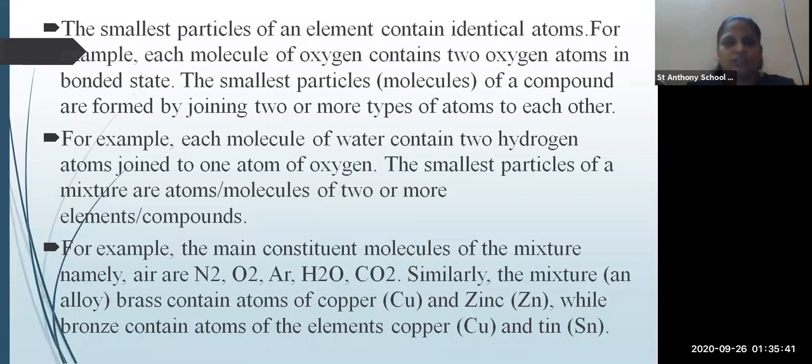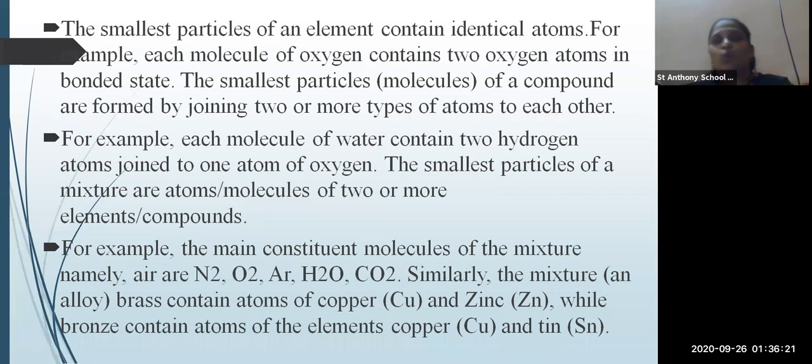For example, water. In water, how many hydrogen atoms are there? There are two hydrogen atoms in water and one oxygen atom. So when two atoms of hydrogen and one atom of oxygen are combined, we get a new compound that is called water. Okay, so the combination of two or more atoms is known as a compound. Then here we have the main constituents of the molecules of the mixture. Now, this is the example of a mixture.